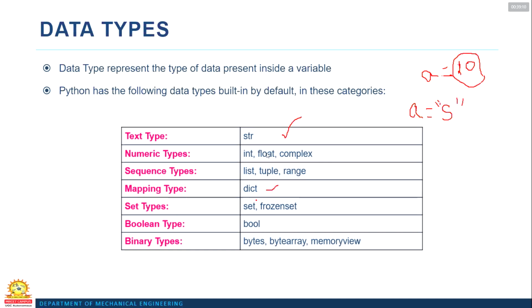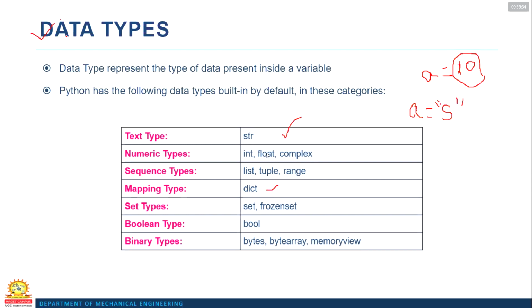Set type is for set. Set and list are similar. Origin state, present state. Boolean type is true or false. Then binary types: bytes, bytearray, and memoryview. These are the different data types in your Python language. Is it clear?